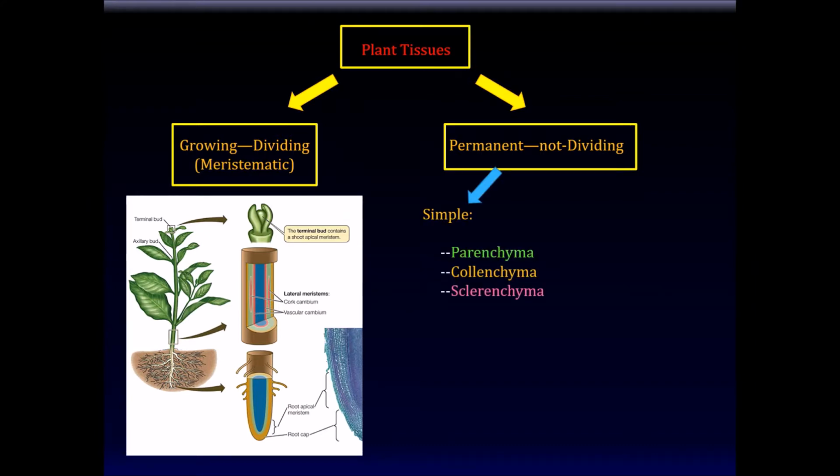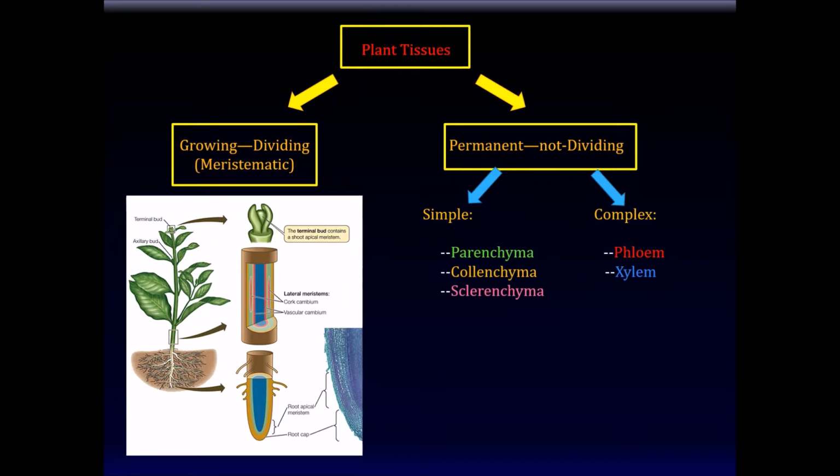And the permanent tissues of the plant can be subdivided into two. There's a simple permanent tissue. This includes the parenchymal, collenchymal, and the sclerenchymal cells, which we've just talked about. And then there is the complex permanent tissue. These are the phloem and the xylem.